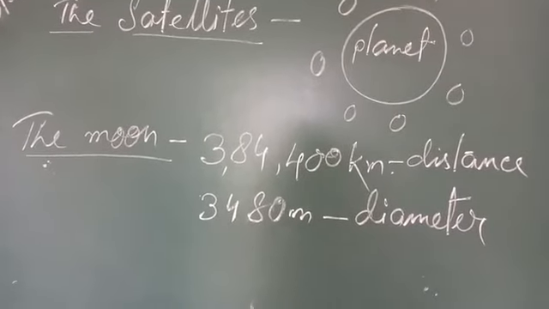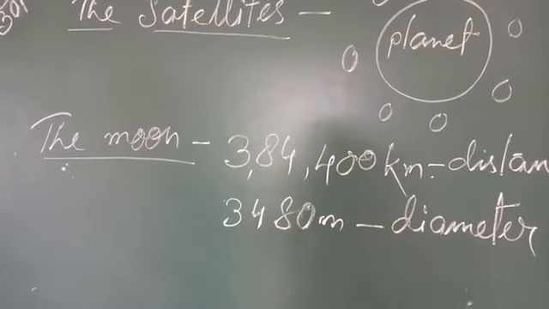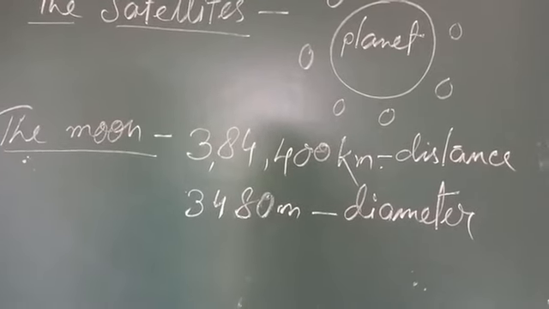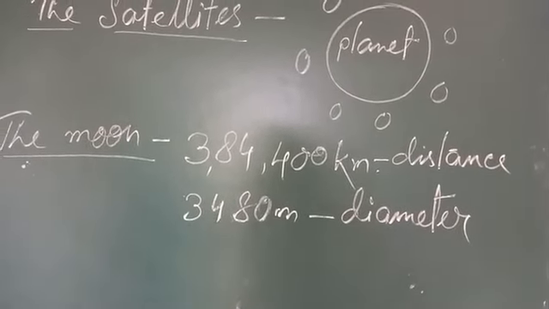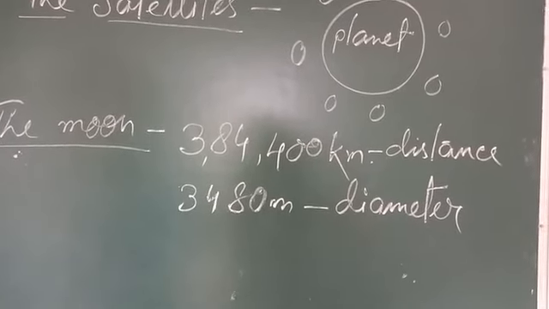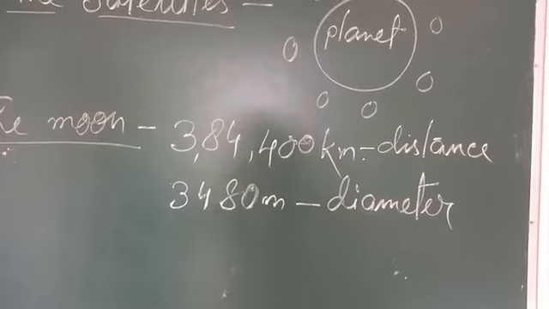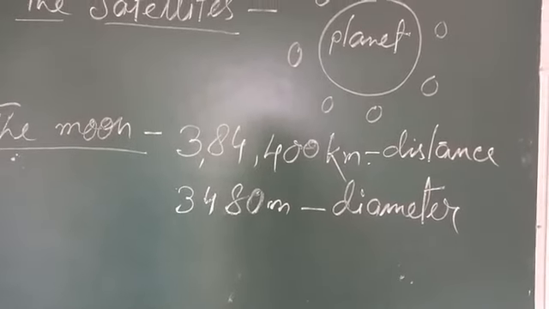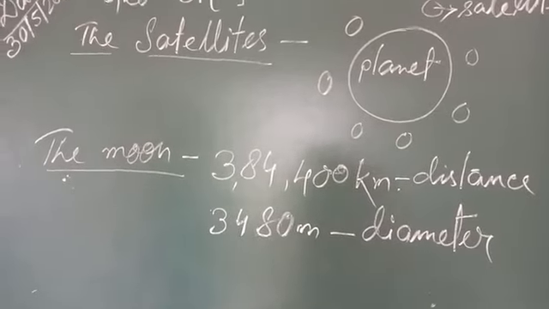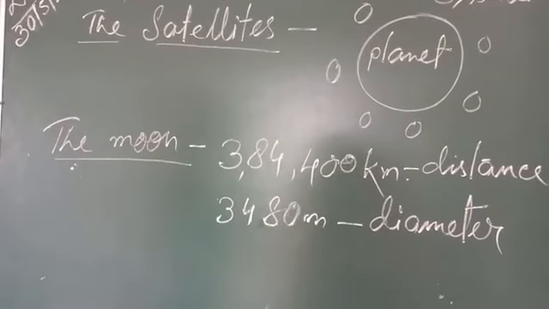The moon appears larger and brighter than any other celestial body in the night sky. So in the night sky, what we see, the moon is brighter than any other stars or any other heavenly bodies.